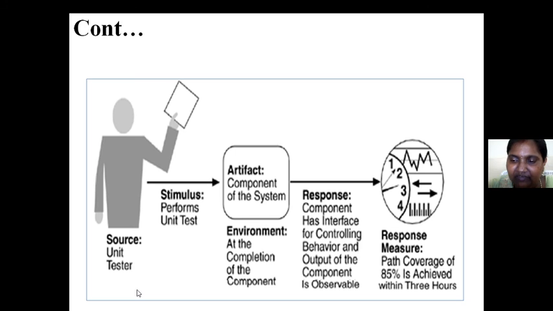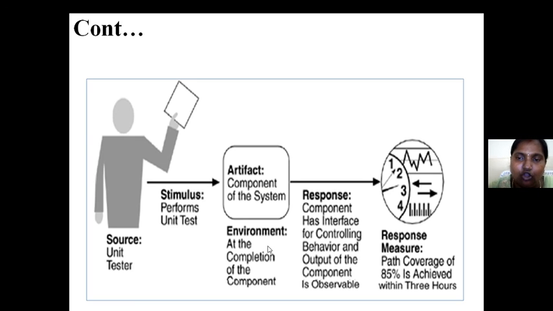See this example, a unit tester. A person wants to test every component; that is the unit test. The stimulus is that he is going to perform the unit test. The environment: we can do this testing at the end of the completion of the component or system.